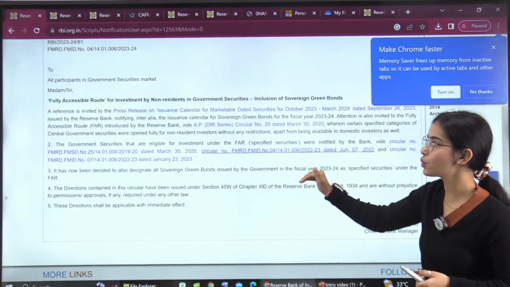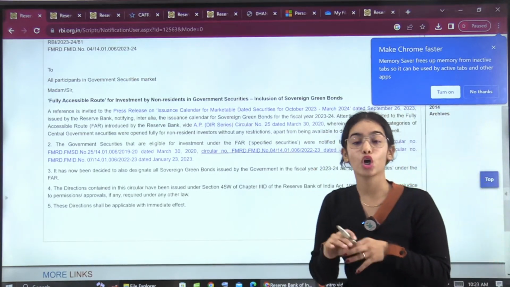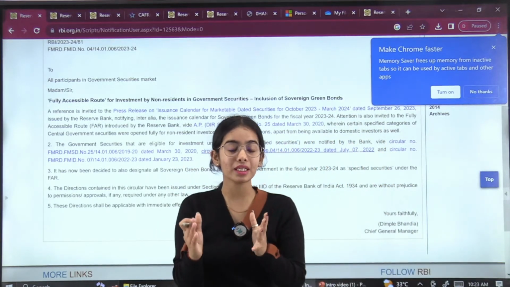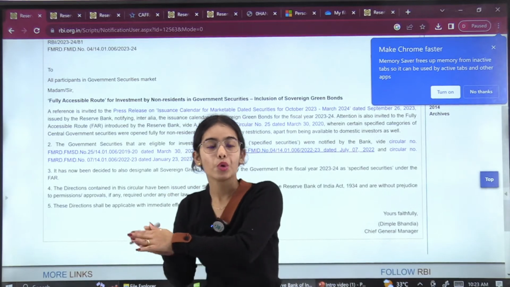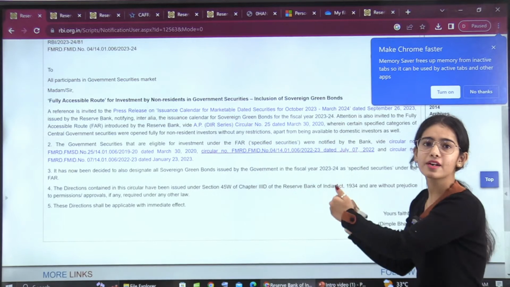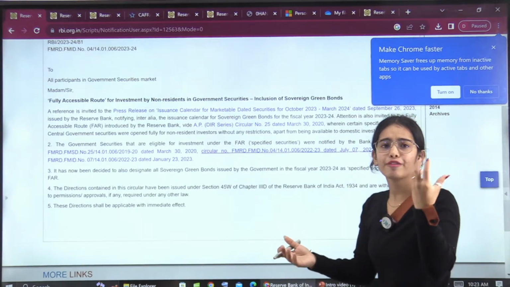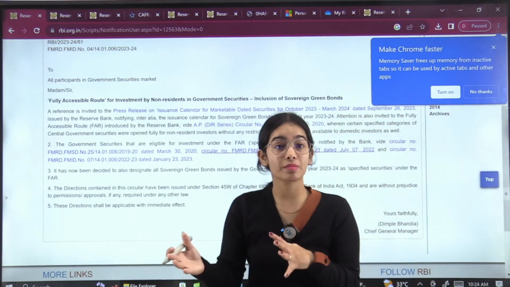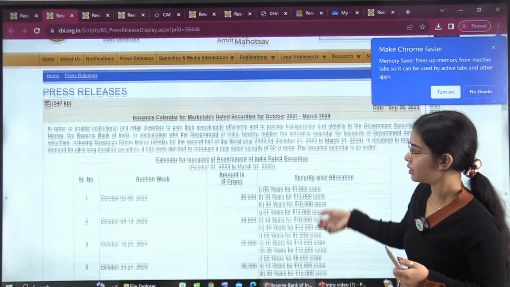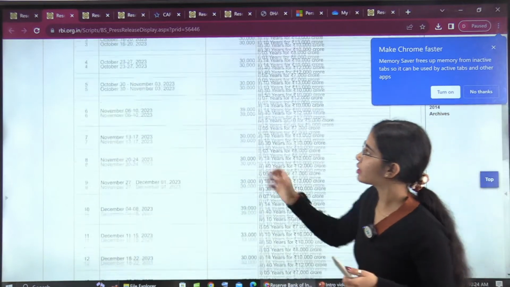If you go through the whole notification, you will only get confused. So this is the clarity you need, how much in depth you need to go. If you are able to understand everything through this particular paragraph, you do not have to go in depth. If you do not have clarity about the fully accessible route, then yes, you have to go through this, to understand what the sovereign green bond is.